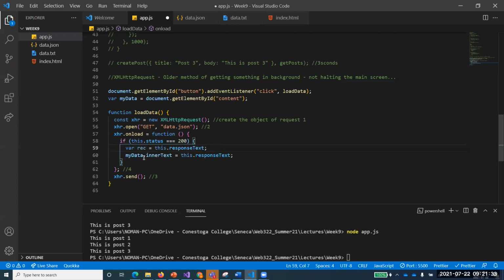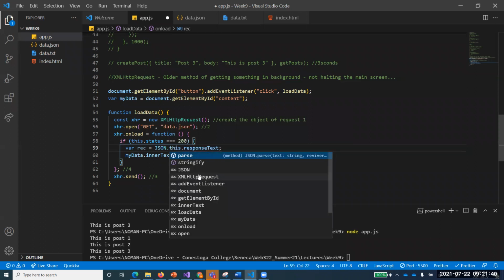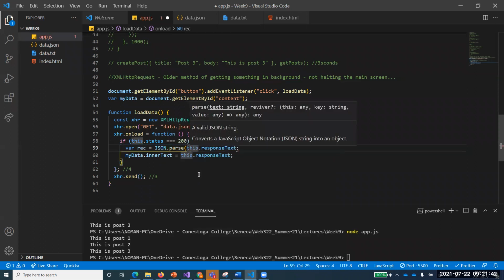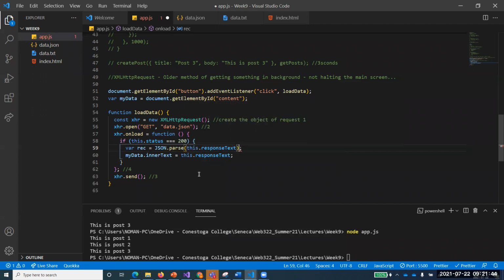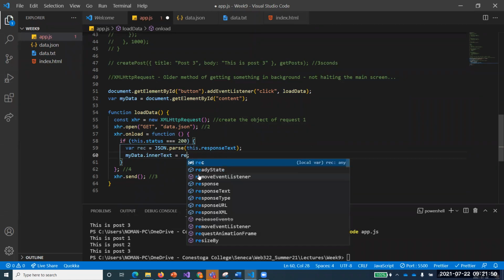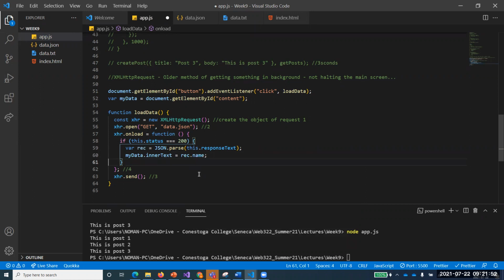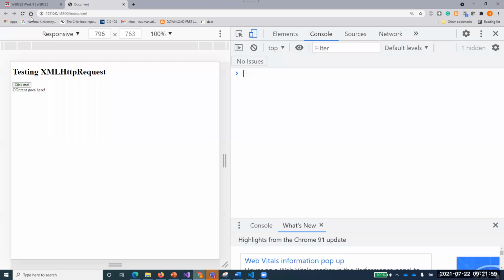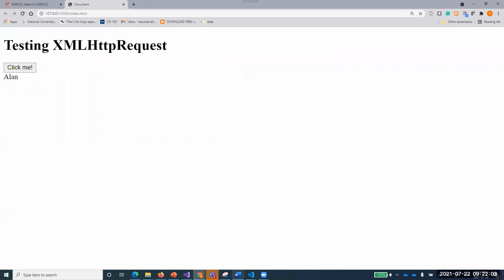And how to convert that data into JSON is an interesting thing. Let me show you. JSON dot parse is the method that converts this received JSON data into object notation form. And now what I can do is say rack.name. Will I get that? Hopefully. Why didn't I get that IntelliSense? Anyhow, let's check that. Oh yes, I'm getting that. I don't know why I was not getting the IntelliSense.